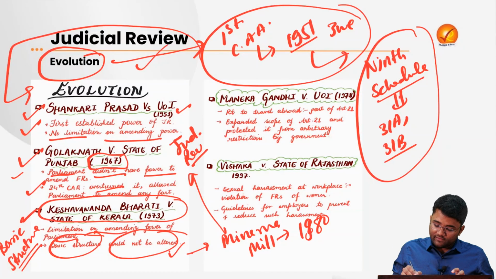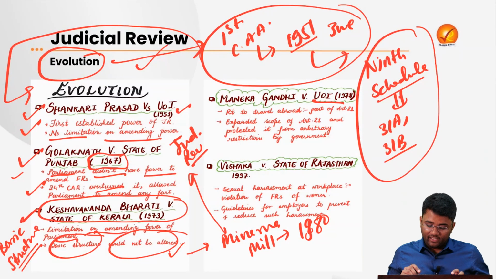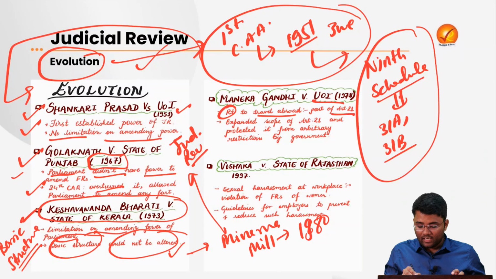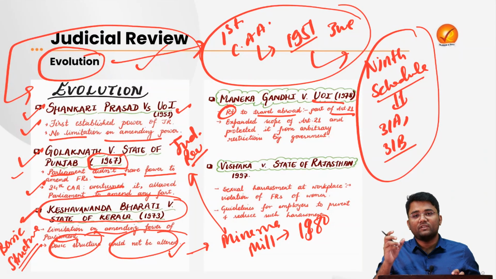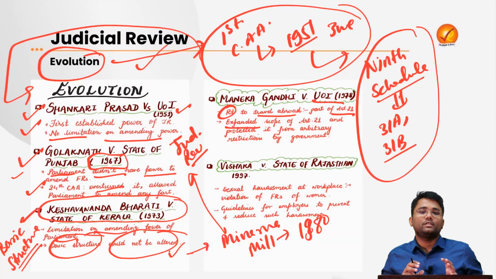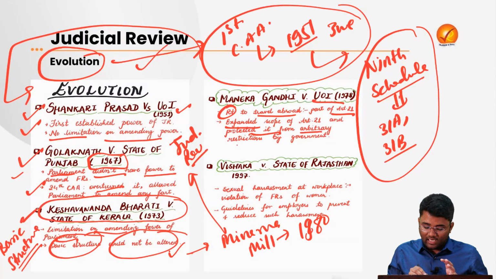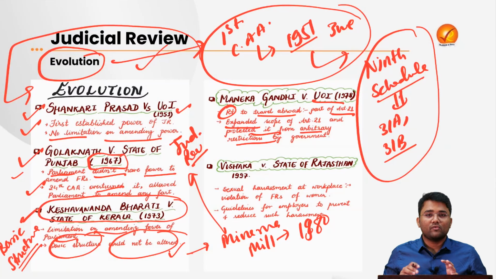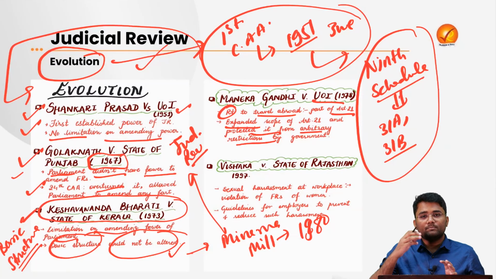Similarly, in the Maneka Gandhi versus Union of India case of 1978, it says that the right to travel abroad is part of Article 21, the fundamental right to life and liberty. It also expanded the scope of Article 21 and protected it from arbitrary restrictions by the governments. So this is also one of the cases where this power of judicial review was exercised